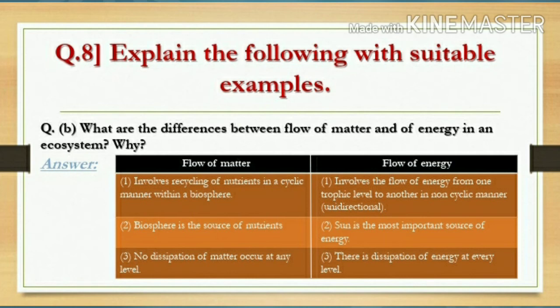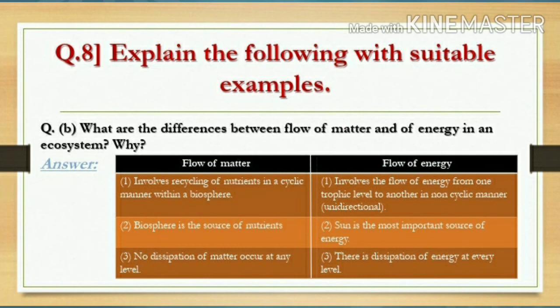Next difference: the biosphere is the source of nutrients for flow of matter. See, matter already exists in the biosphere, so that is the source. But flow of energy starts from the sun, so the sun is the most important source of energy for flow of energy. Third difference is no dissipation of matter occurs at any level in the flow of matter.